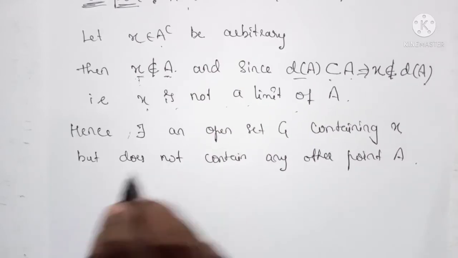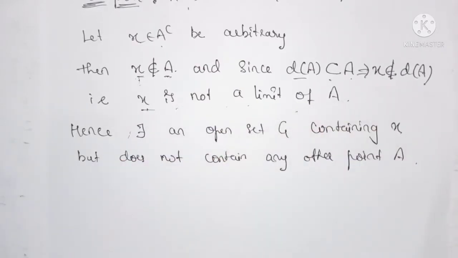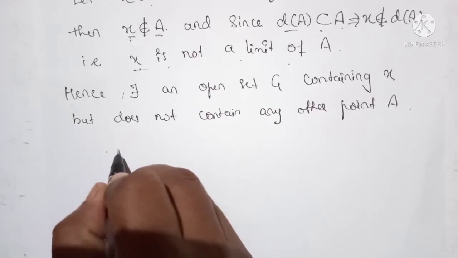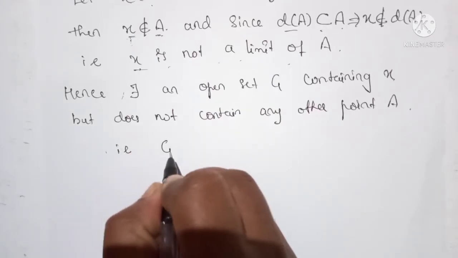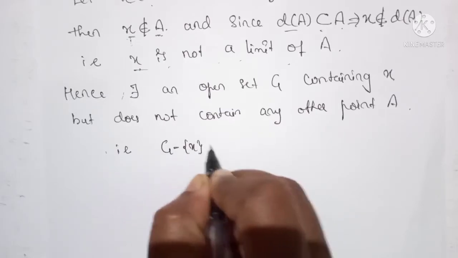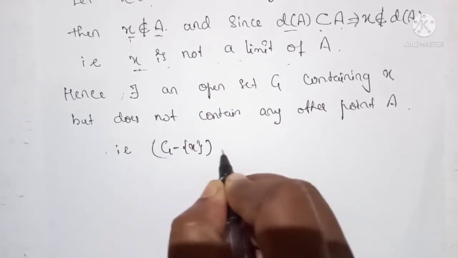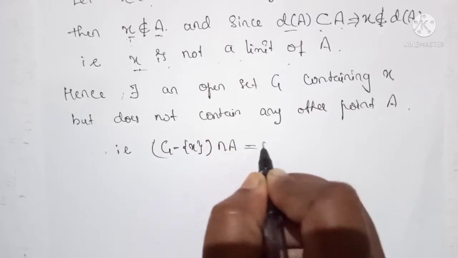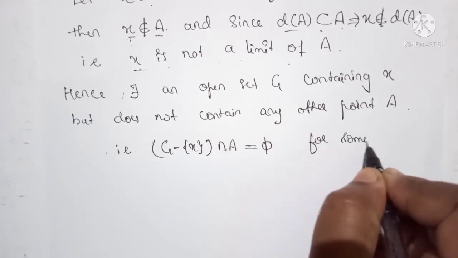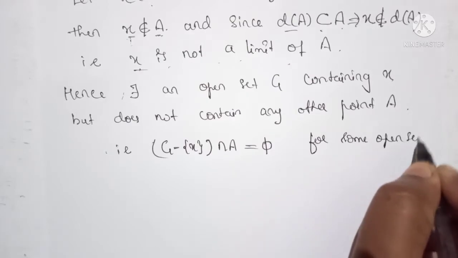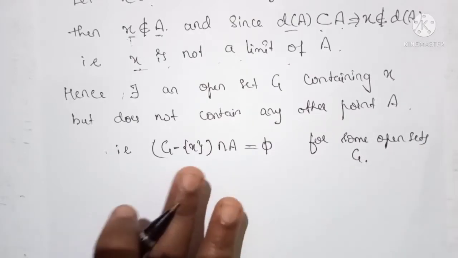Because x is not a limit point of A. Symbolically, G minus x intersection A equals the null set, for some open set G.